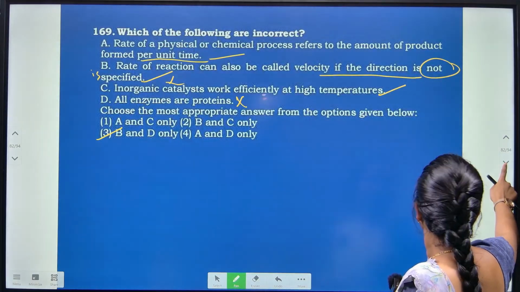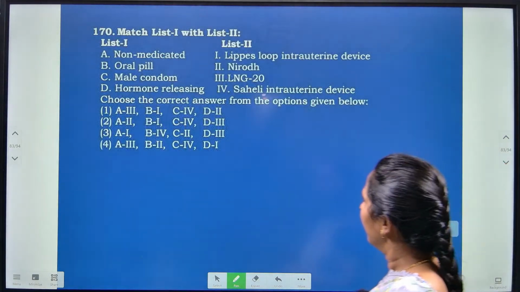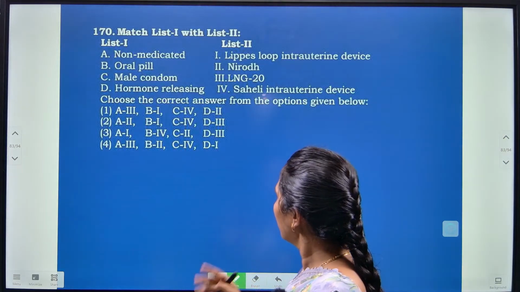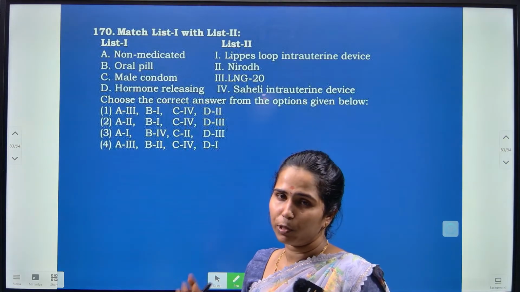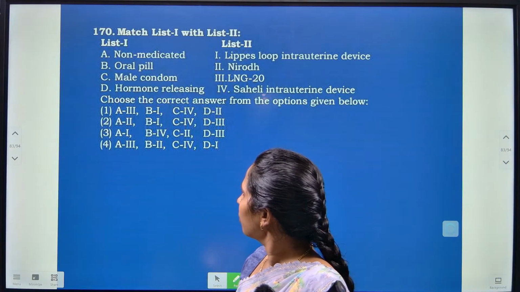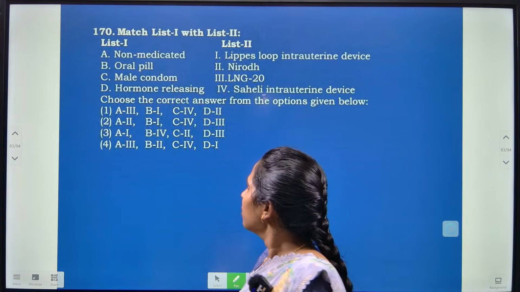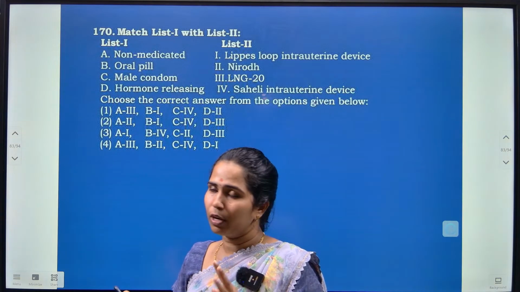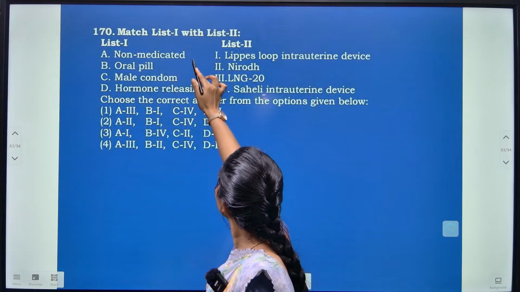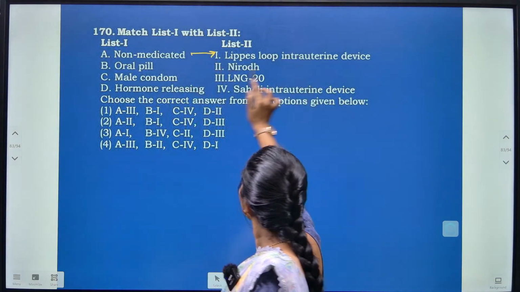Okay, next. Again here you have to match list 1 with list 2. Again it is of the contraceptives. Already you know: non-medicated IUD, oral pill, male condom, hormone releasing IUD. There is only one non-medicated IUD, that is called Lippes loop, an intrauterine device.